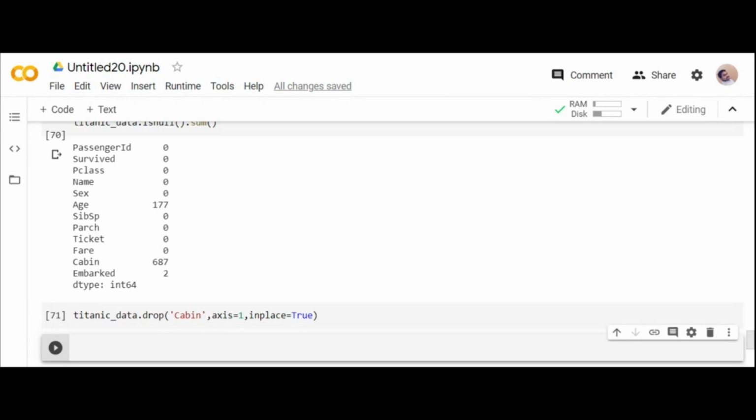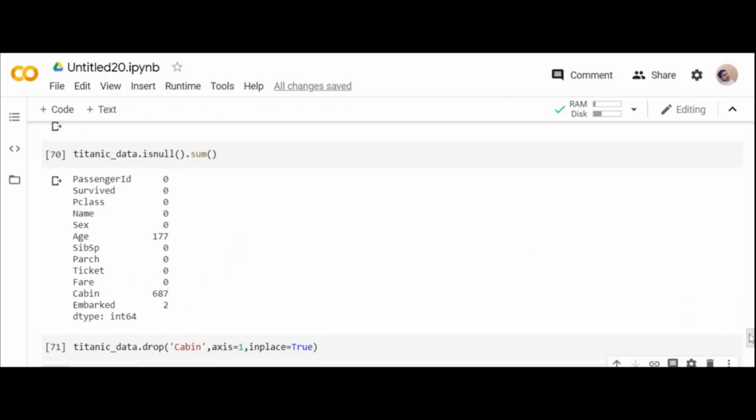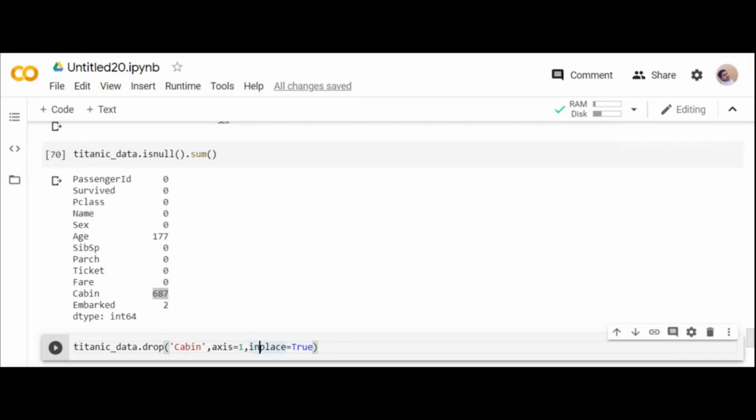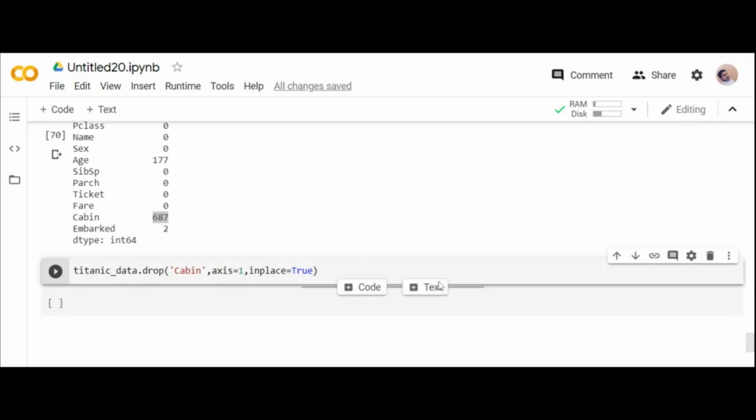You need to make your data understand from which place people are traveling and what is their gender, so that I can make a conclusion on how many people survived. You can fill it, but I don't need to use this cabin, because cabin is nothing but which cabin they are traveling. Why should I need it? I don't care, because that is not present in every data set. So axis equal to 1 is the y-axis. So inplace equal to true means that it is applicable on the data set.